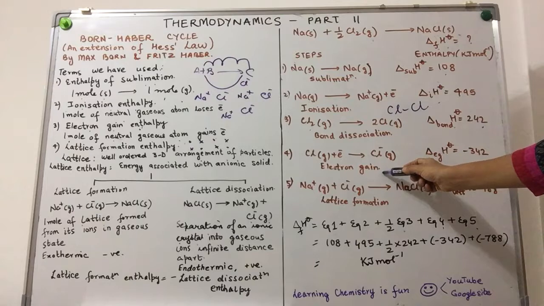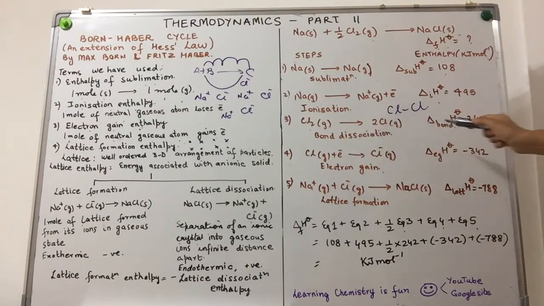Electron gain enthalpy for chlorine is negative 342. Again, because there is attraction between the protons of the chlorine atom and the electrons which it has acquired. So give and take, it is getting an electron. In order to be stable, it loses out energy so that it can be stable. So it's an exothermic process.